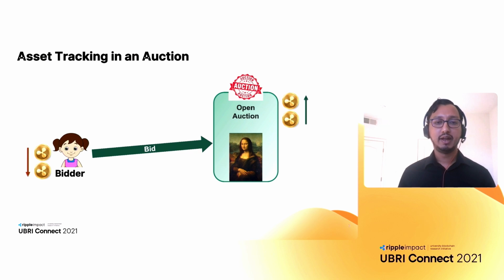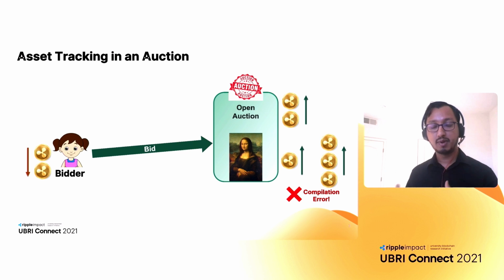If the auction's balance is accidentally increased by 1 coin or 3 coins or anything more or less by the smart contract developer, then again, that would be a compilation error.